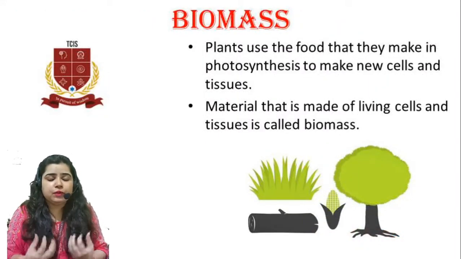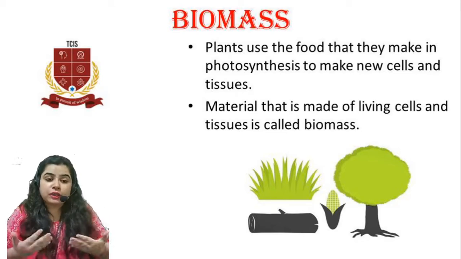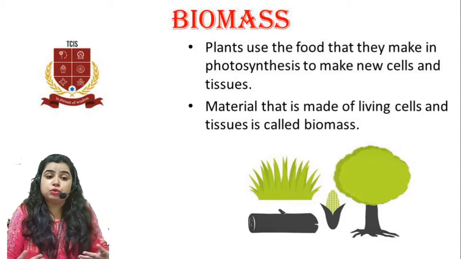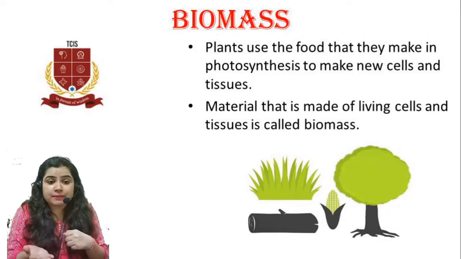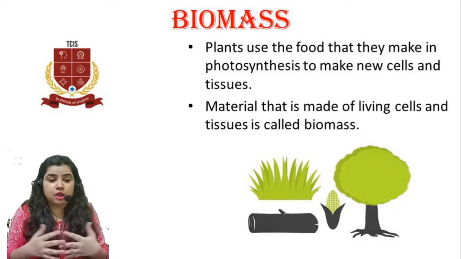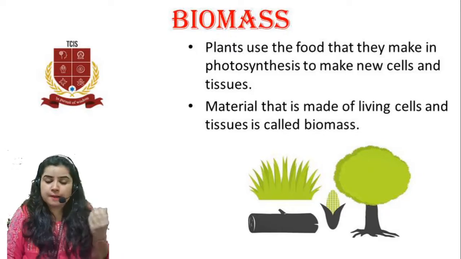Now, whatever food I am eating, whatever energy I am getting, I am using it for various purposes like talking, running, walking, all such processes. But what do the plants do with this energy? They make new cells, they make new tissues which are required for their own growth. So basically any material which is made up of living cells and tissues is termed as biomass. If you can see in the diagram as well, there is grass, there is a log of wood, there is corn, there is a tree. All these things which are made up of live cells and tissues are called biomass.